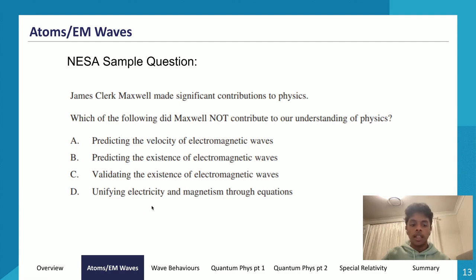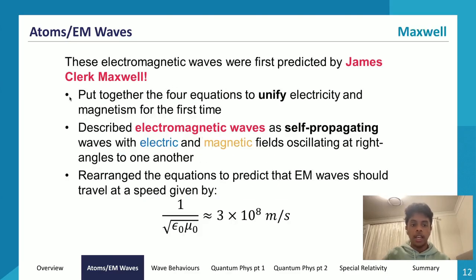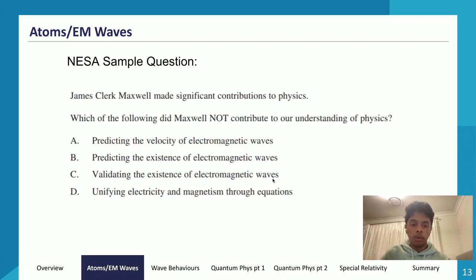Did he unify electricity and magnetism through equations? Well, if we read our first dot point on the previous slide, he put together the 4 equations to unify electricity and magnetism to obtain what we now know as the laws of electromagnetism. So did he do that? Well, he did. So he did option D, he did option B, he did option A, he didn't do option C. So what he didn't contribute to our understanding of physics was validating the existence of electromagnetic waves. All he did was predict the existence of them. So our answer for this is option C.